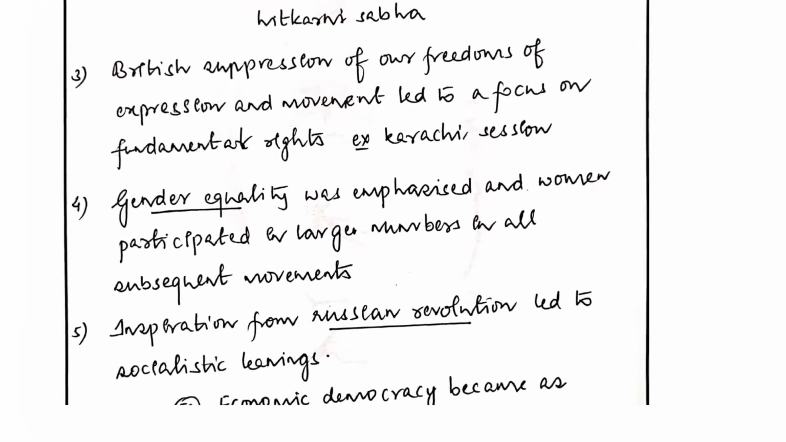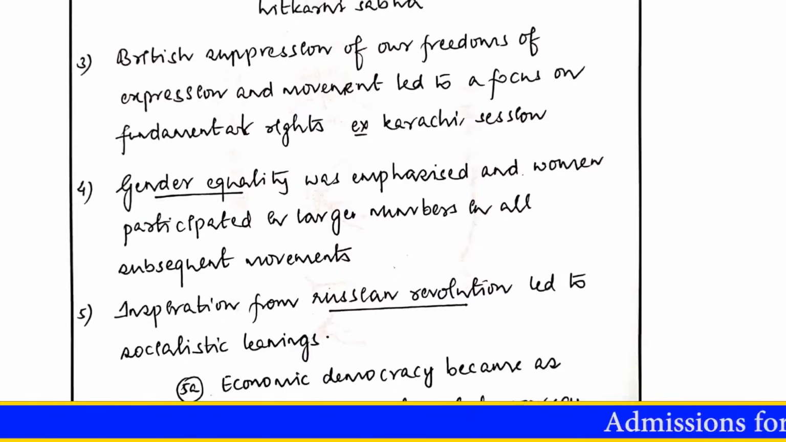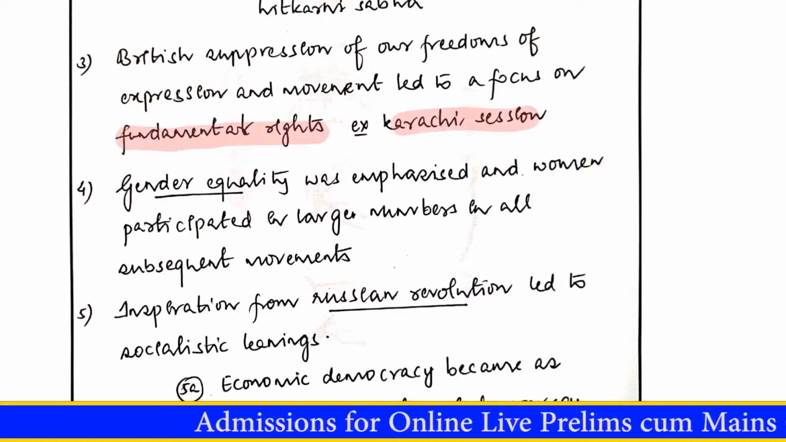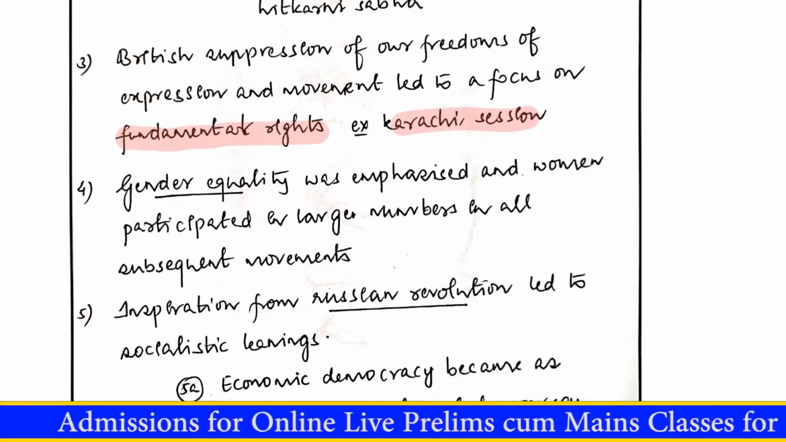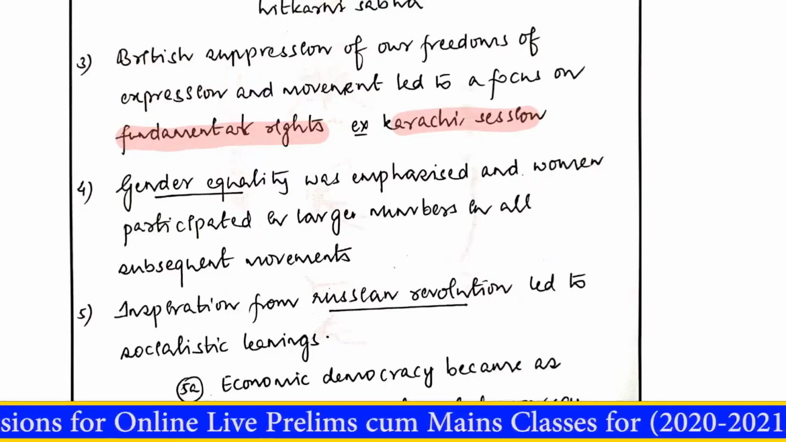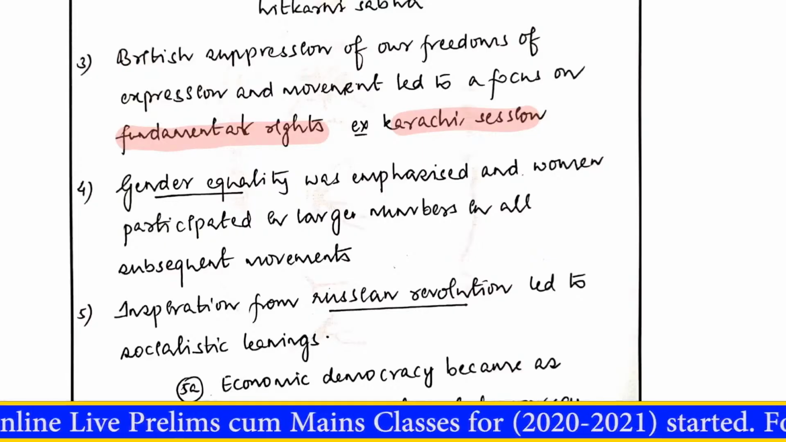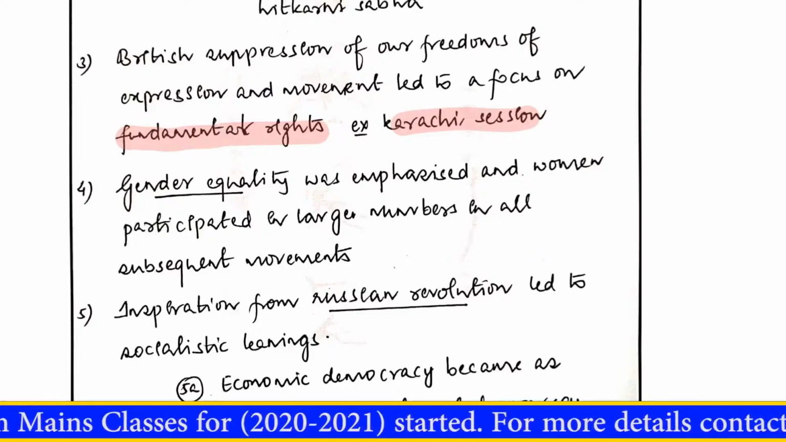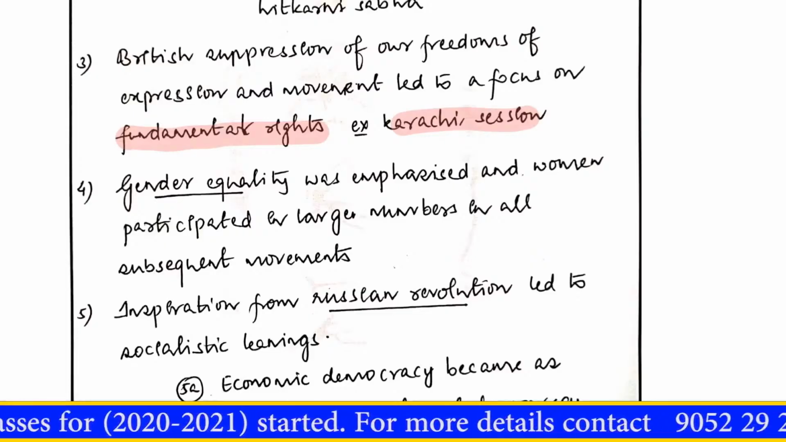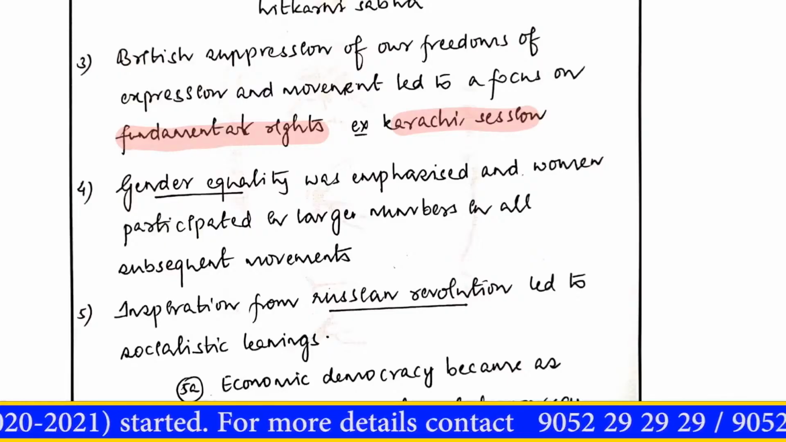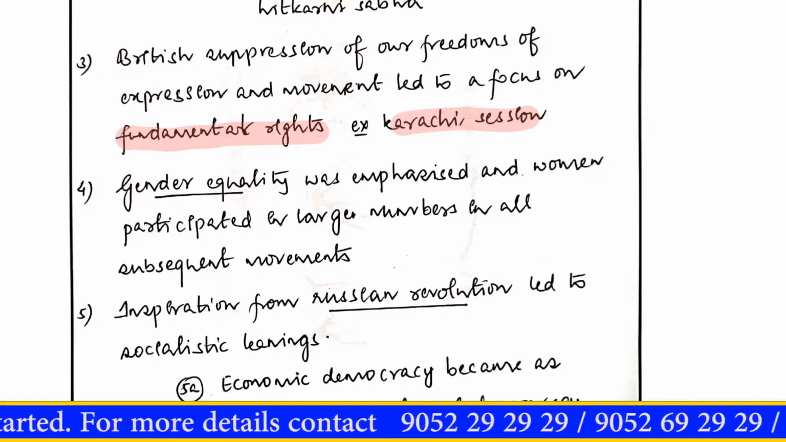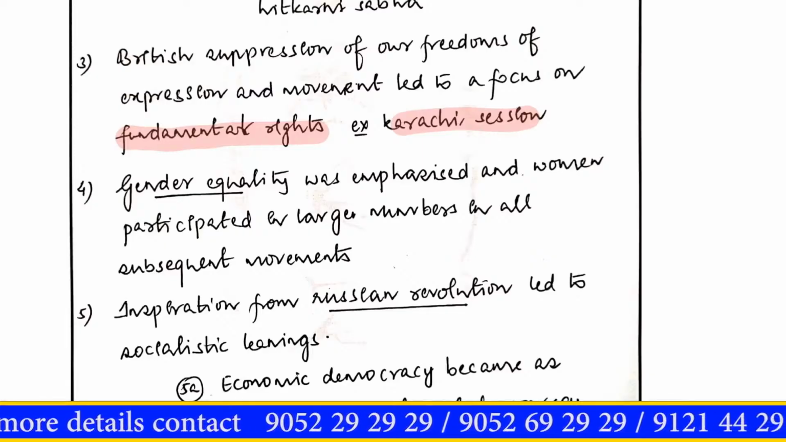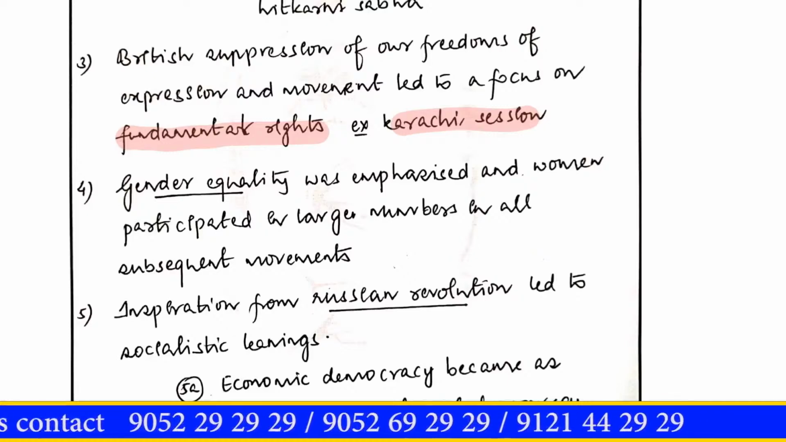Next, moving forward, the British suppression of our freedoms of expression and movement led to a focus on fundamental rights and the widening of fundamental rights as such. That part he has not written, but the focus on fundamental rights has become very prominent in the 1920s and 30s, and in fact there was the Nehru Report, and then the solidification of the Nehru Report in the Karachi session, and so on. All these things basically talked about how important it was for us to have a set of fundamental rights. It was really important to have these freedoms given to us, and they have to be constitutionally guaranteed, and this got added into the 20s and 30s of our national freedom struggle.